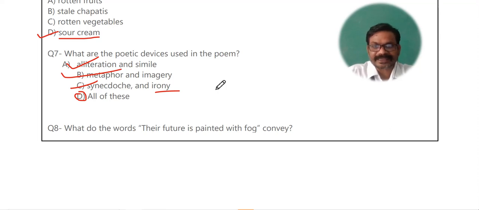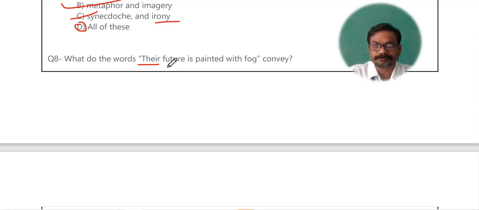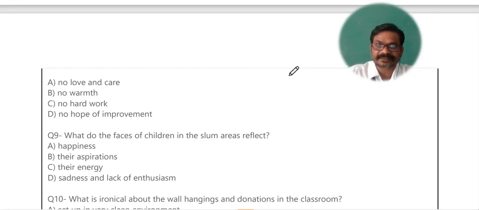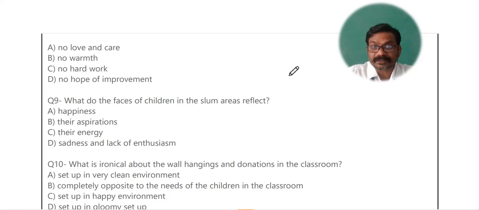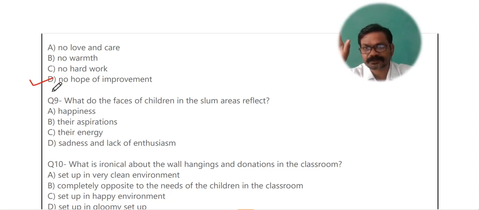What do the words 'their future is painted with fog' convey? There here refers to the children of slum. Their future is painted with fog. The word fog has some meaning here. So what does this whole line convey? That is the question. Your options are no love and care, no warmth, no hard work, no hope of improvement. And your right answer is no hope of improvement. Fog refers to the sadness, hopelessness. So there is no hope for the children of the improvement.